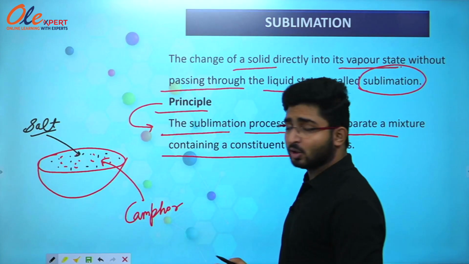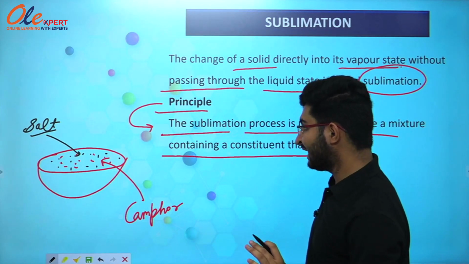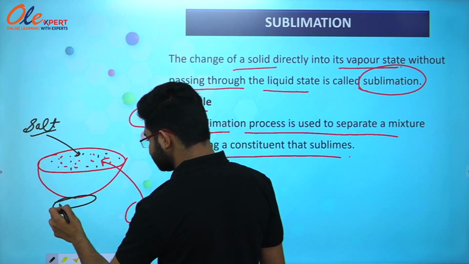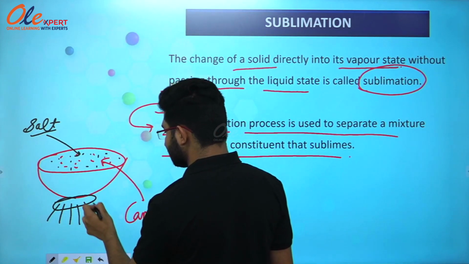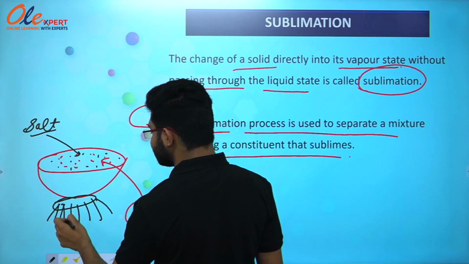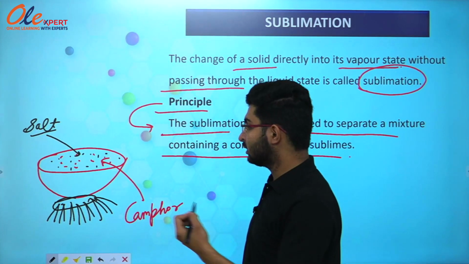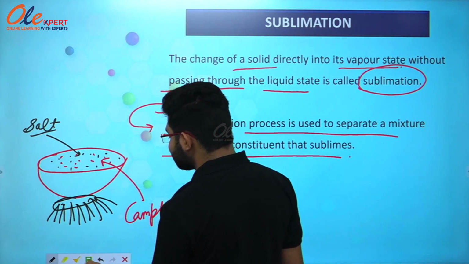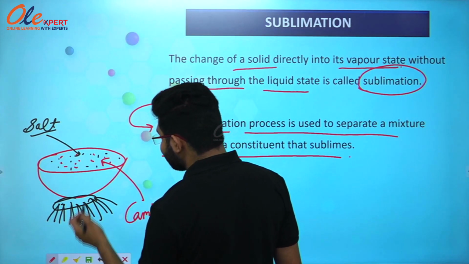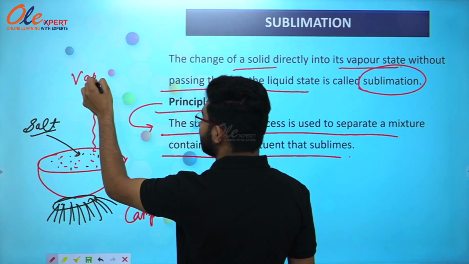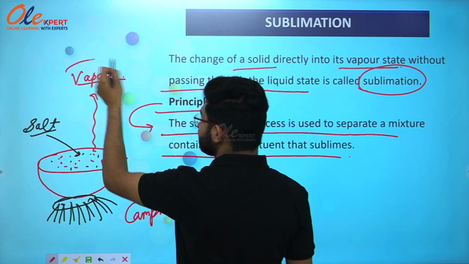If I want to separate this mixture, how can I do it? I will heat this dish from the bottom, and the camphor present in it will sublime, or we can say will evaporate directly from the solid to the state of vapor.